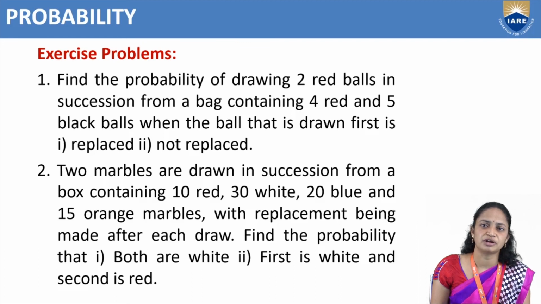We have one more question: 2 marbles are drawn in succession from a box containing 3 red, 30 white, 20 blue and 15 orange marbles, with replacement being made after each draw. Find the probability that the first one is white and the second one is red. Okay, so all of you solve these exercise problems.